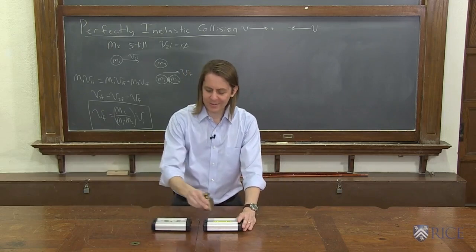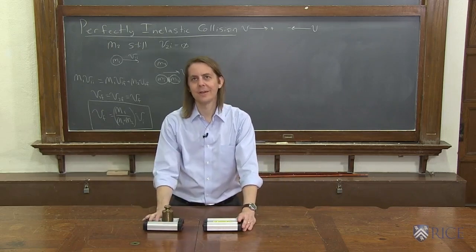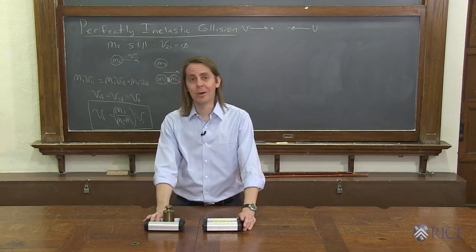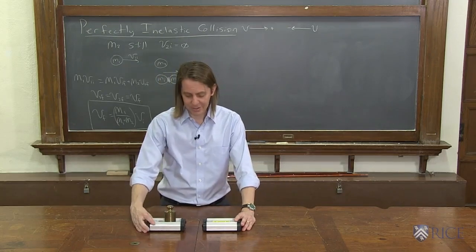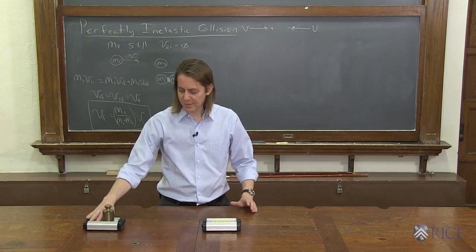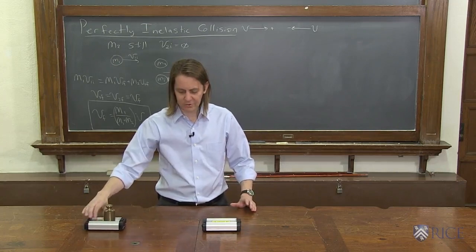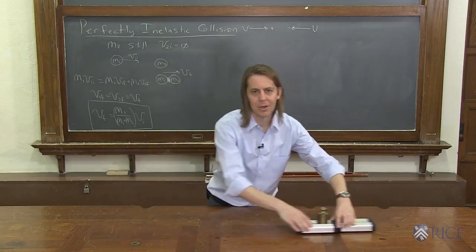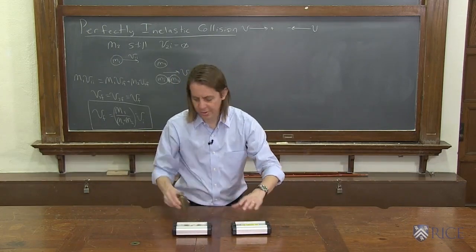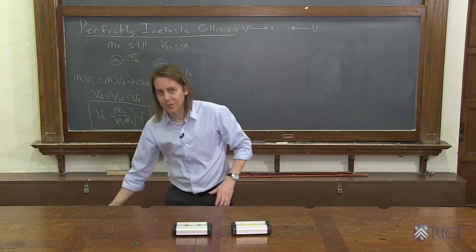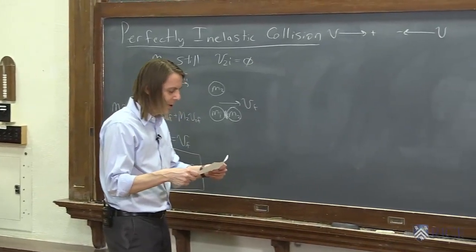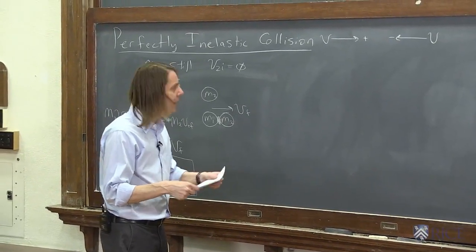What if we make this one heavy? Right? Let's see. If we make M1 heavy, then you can see it's still going to slow down, but not by as much. If we make M1 heavy, then it should be close to a factor of 1. Let's see if it slows down. Right, it slowed down, but not by as much. All right, so far, everything is making sense. We have made no wild new physics discoveries yet. But hold on, let's see, maybe we will.